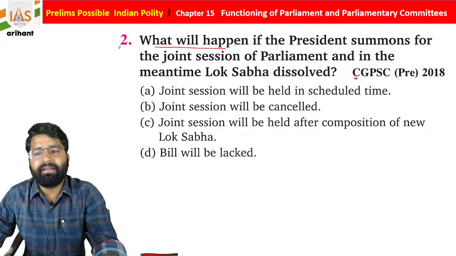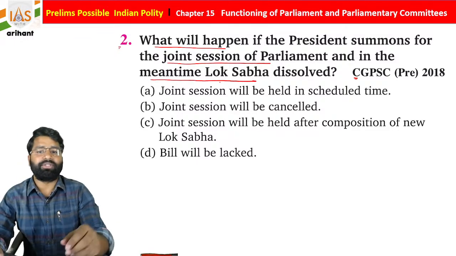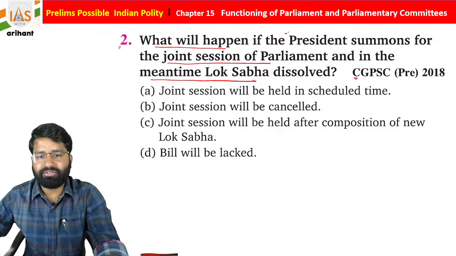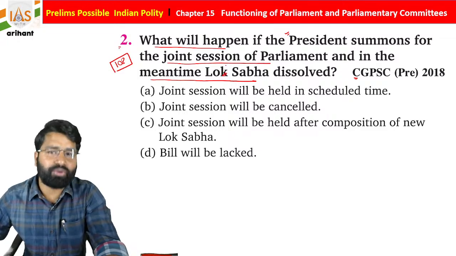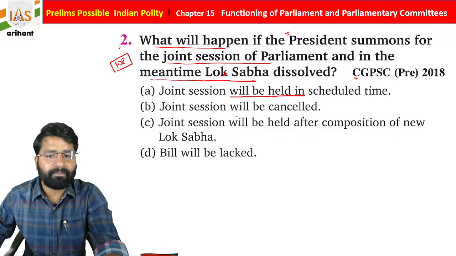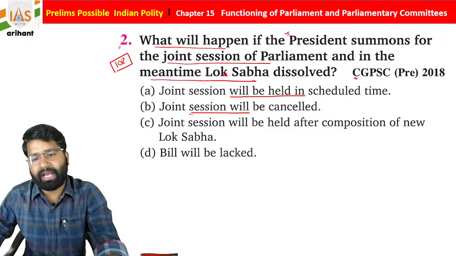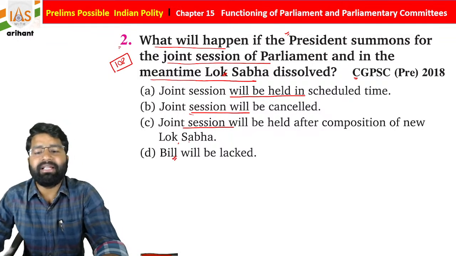What will happen if the President summons a joint session of parliament and in the meantime Lok Sabha is dissolved? So let's suppose, students, the President calls for a joint session under Article 108 and Lok Sabha is dissolved at that time. What is going to happen? This joint sitting will be held at the scheduled time. Joint session will be cancelled. Joint session will be held after composition of the new Lok Sabha, or the bill will lapse.